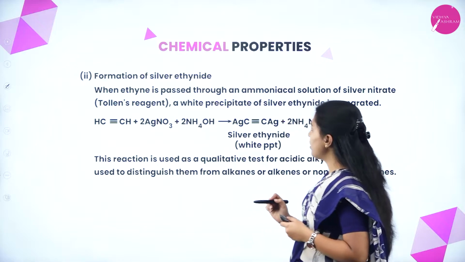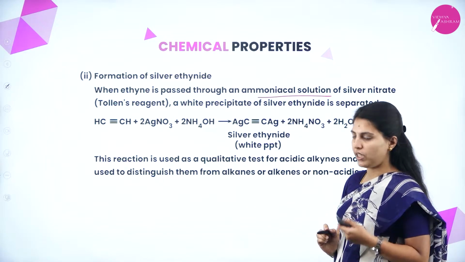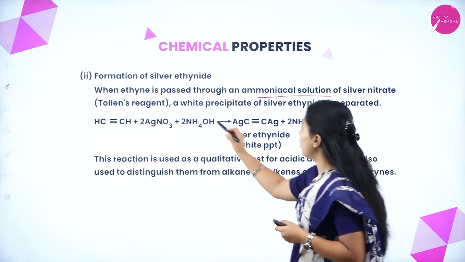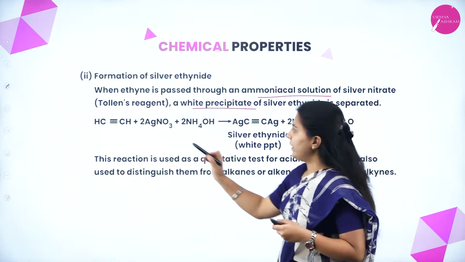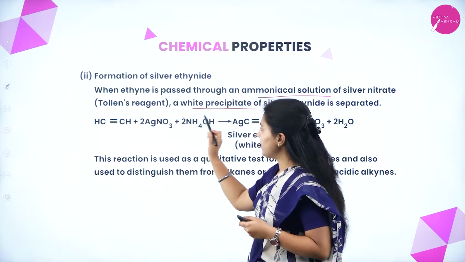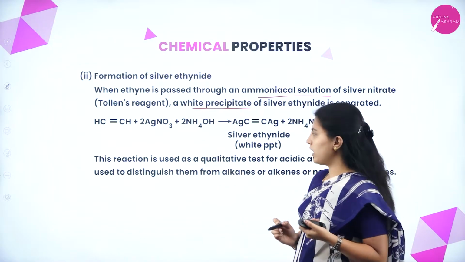Next one, formation of silver ethynide. When ethyne is passed through an ammoniacal solution of silver nitrate, that is Tollens reagent, a white precipitate of silver ethynide is separated. See here, this is ethyne, this is silver nitrate, and this is ammonium hydroxide solution, which together are called Tollens reagent.